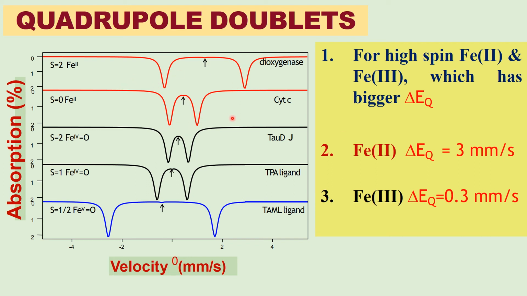Delta E_Q, the hyperfine splitting. These are called quadrupole doublets. For high spin iron, both Fe2+ and Fe3+ in the high spin state have larger nuclear quadrupole splitting. You see, Fe2+ in the high spin state exhibits larger quadrupole splitting.